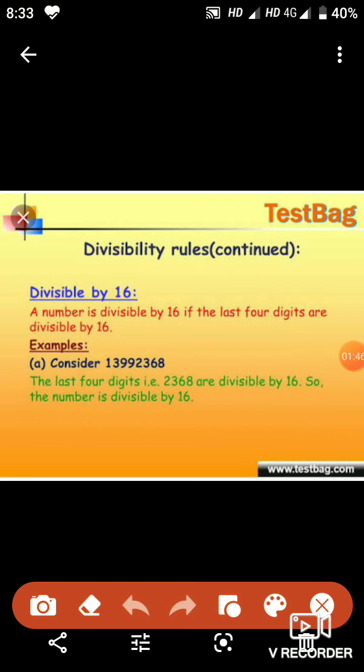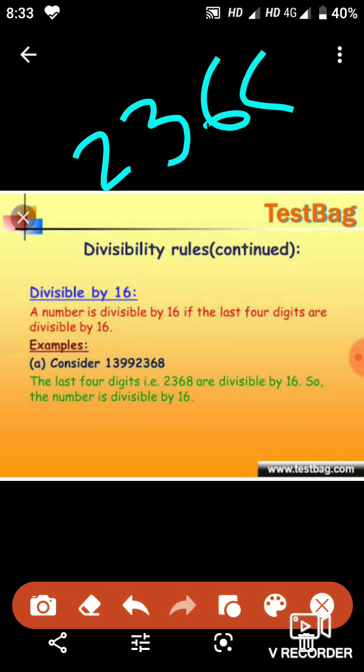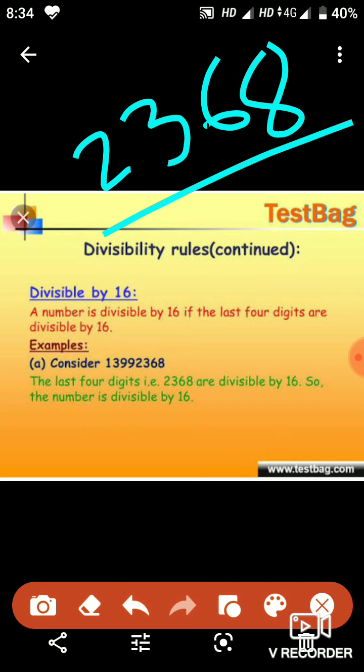The same thing is written over here: a number is divisible by 16 if the last four digits are divisible by 16. Let's take an example. 1 crore 39 lakh 92,368. The last four digits are 2368. So since 2368 is divisible by 16, the complete number 1 crore 39 lakh 92,368 is divisible by 16.